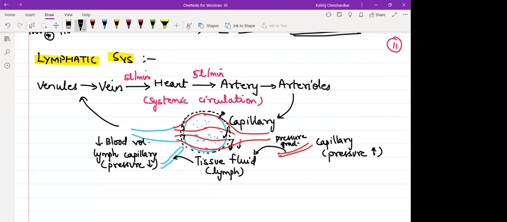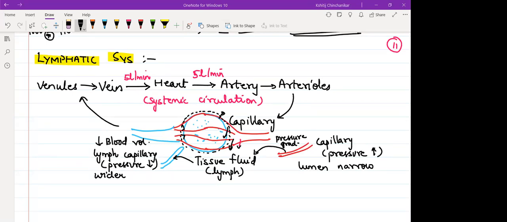How is this possible? Can I say the lumen size of the blood capillary is narrow? That's why the pressure is high. Lymph capillary का lumen size would be wider. That's why it would be of low pressure. Is everyone able to understand? So this tissue fluid is able to enter back into the lymph capillary.